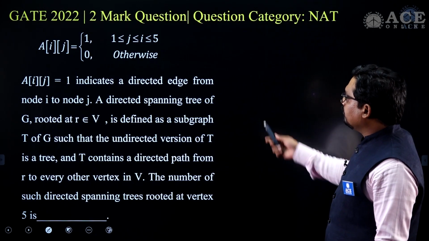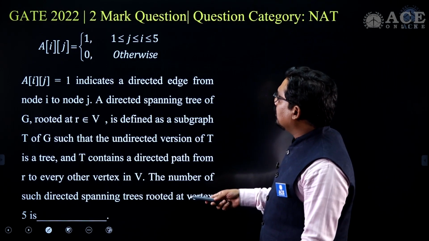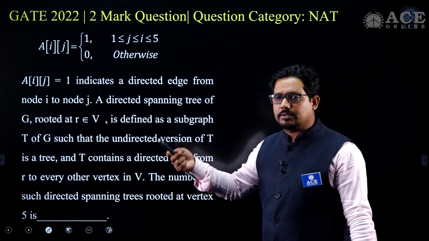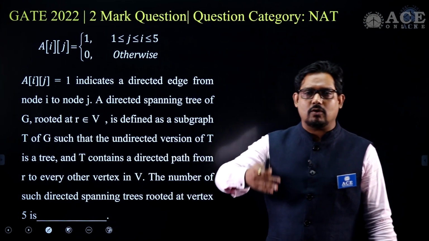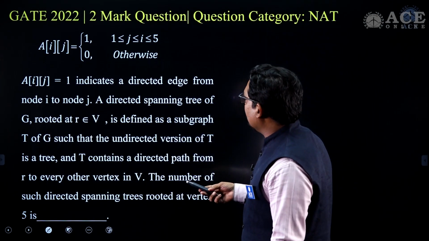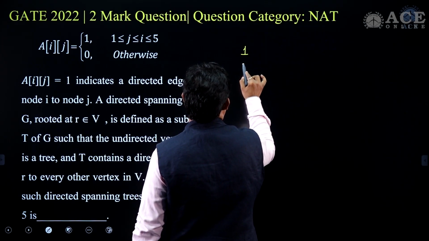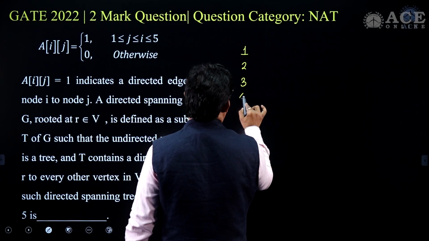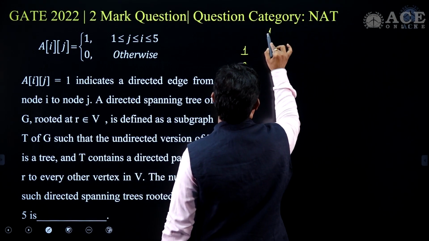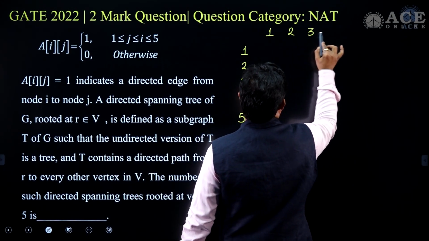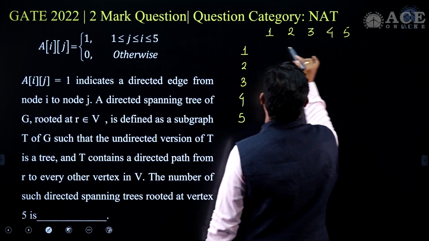Now I will come to this statement, and the first thing we want to do in this case is the visualization of this graph. It says that there is a matrix, and here I'll just draw that matrix: 1, 2, 3, 4 and 5.